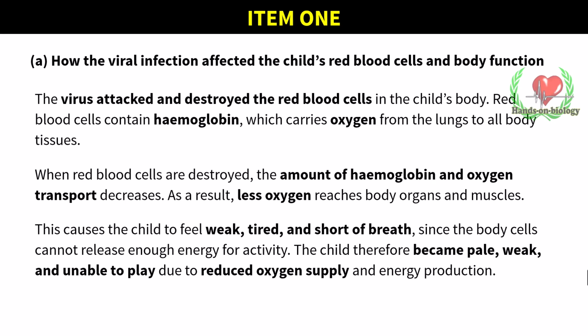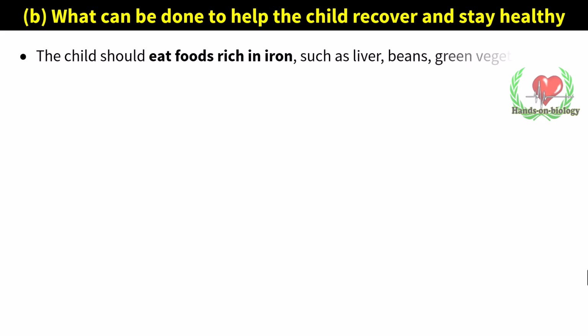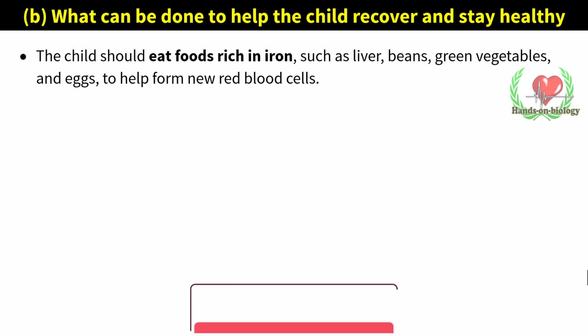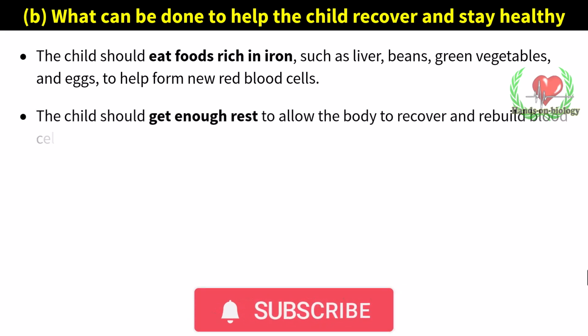What can be done to help the child recover and stay healthy? The child should eat foods rich in iron, such as liver, beans, green vegetables, and eggs, to help form new red blood cells. The child should get enough rest to allow the body to recover and rebuild blood cells.